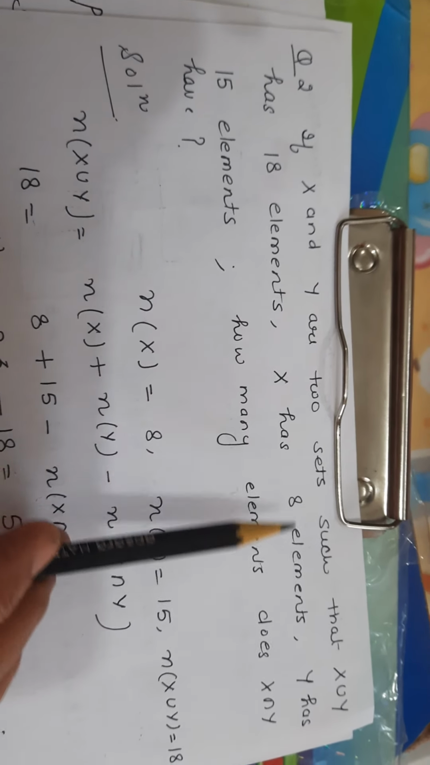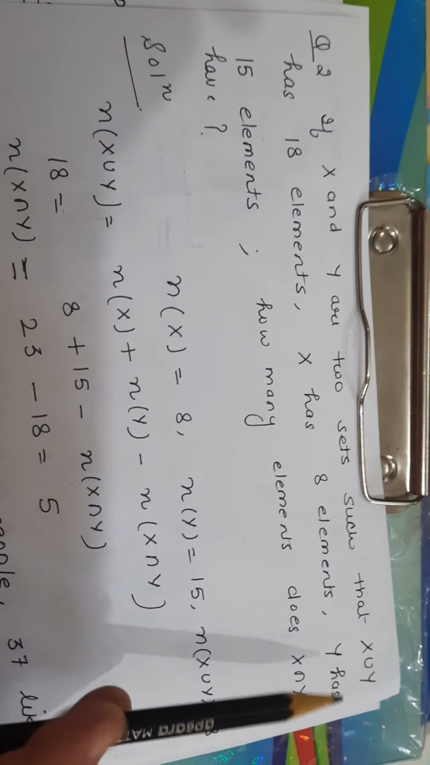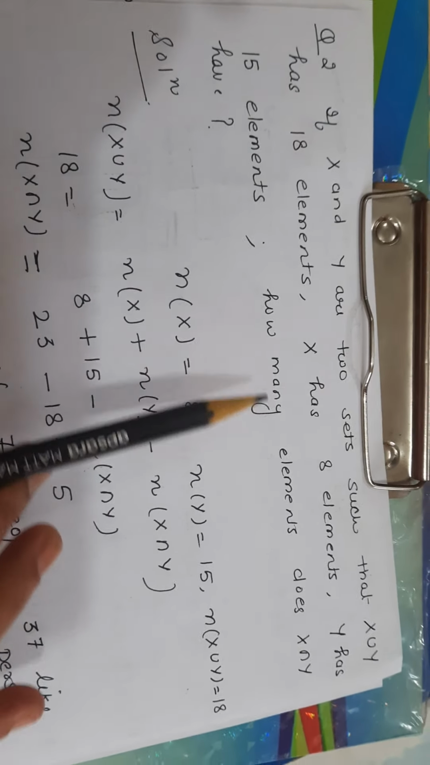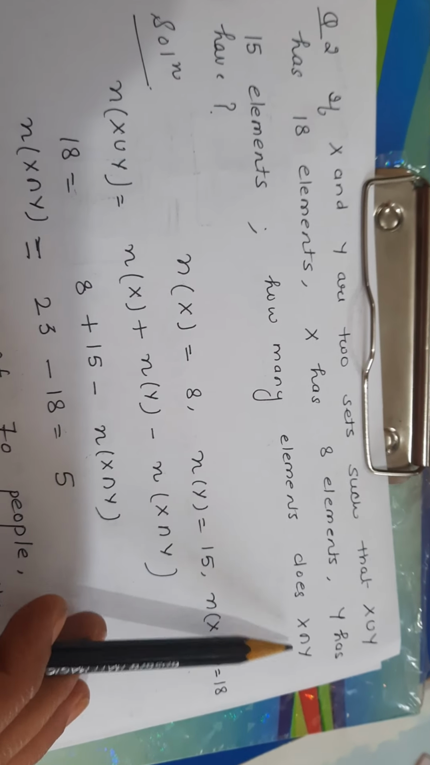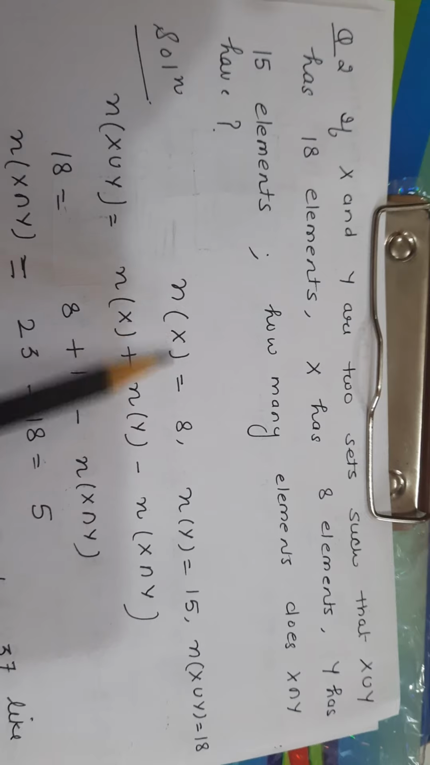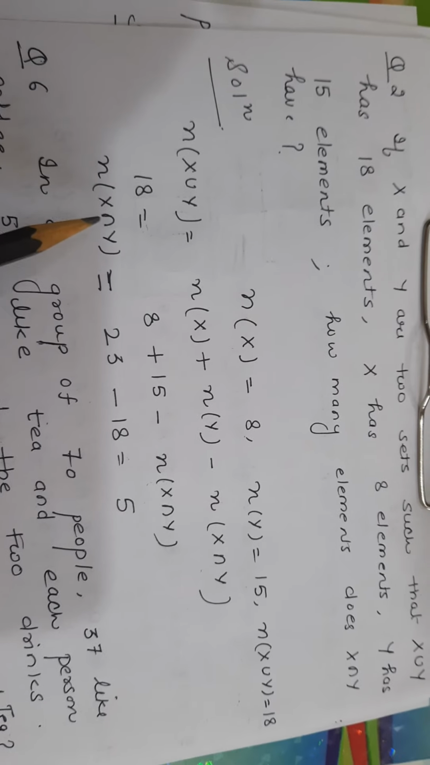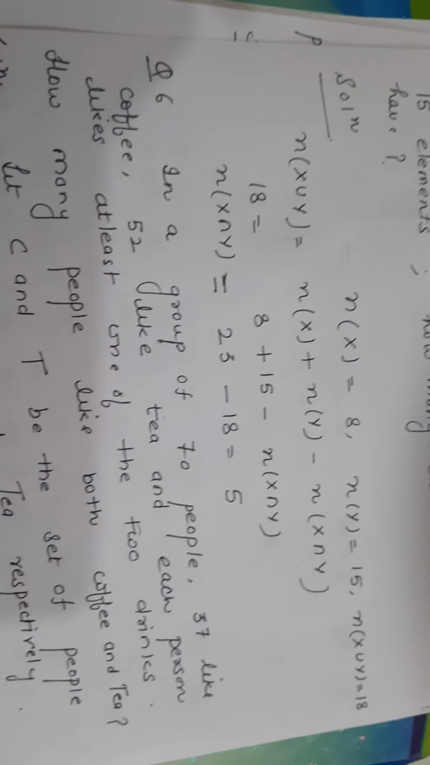Now, if X and Y are two sets such that the union has 18 elements, X has 8 and Y has 15 elements, how many elements does X intersection Y have? Again, the same type of question. Elements in X are 8, in Y 15, in the union 18. So apply this formula and put in the values. On solving, the answer is 5.